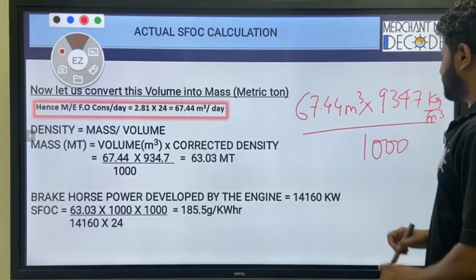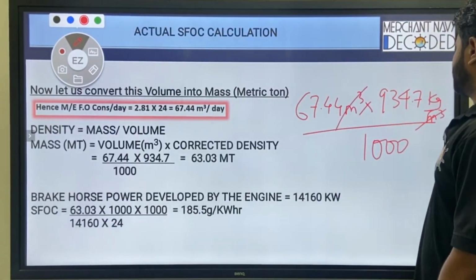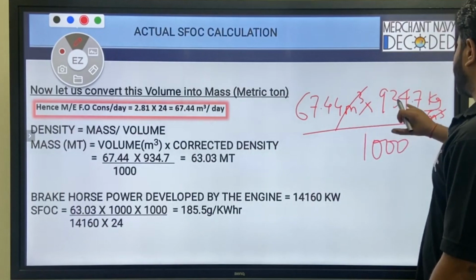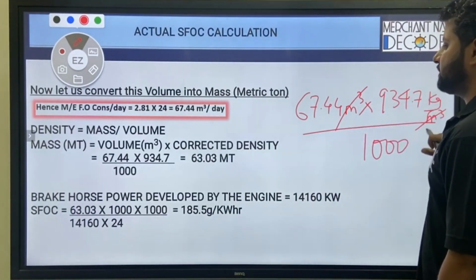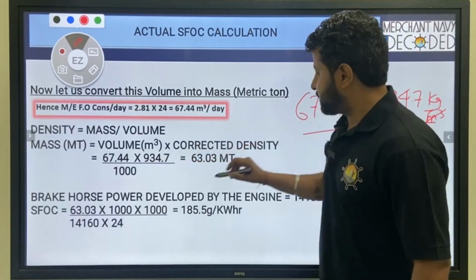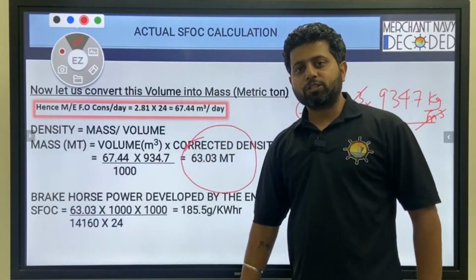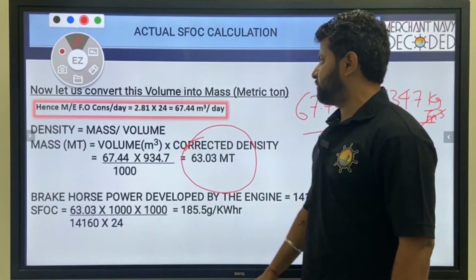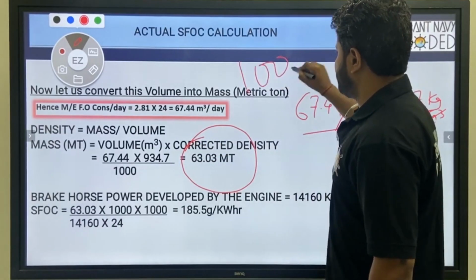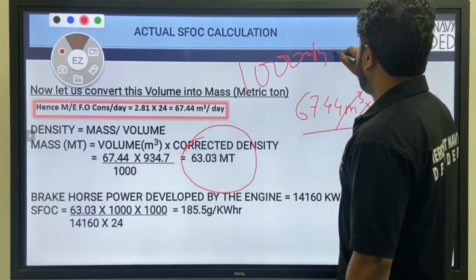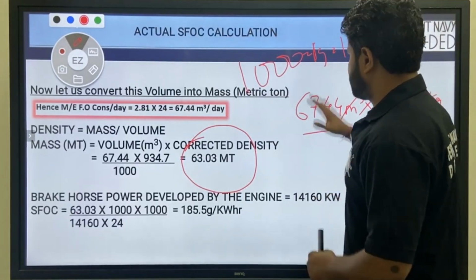Why this 1000? Bhai, this and this gone. 67.44 into 934.7 is kg, divided by 1000 becomes metric ton. So it comes to 63.03 metric ton, as we know that 1000 kg make 1 metric ton.